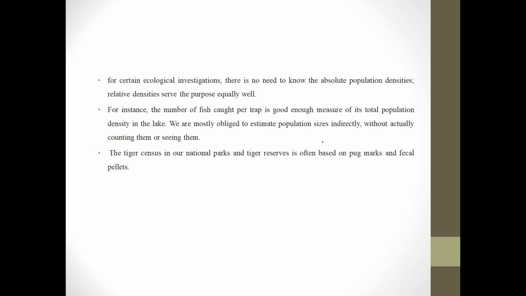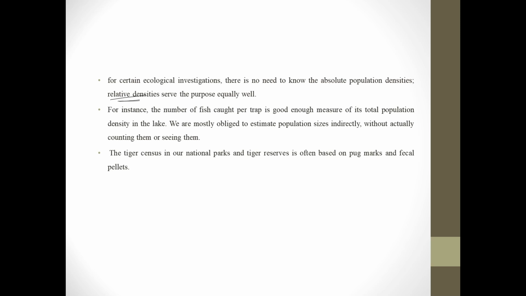So in such cases we use relative densities. For example, if we want to measure a population of a fish species in a lake, right, so the number of fish caught per trap is a good measure of its population density. So we are often obliged to estimate it in an indirect manner without even counting them or seeing them, right.